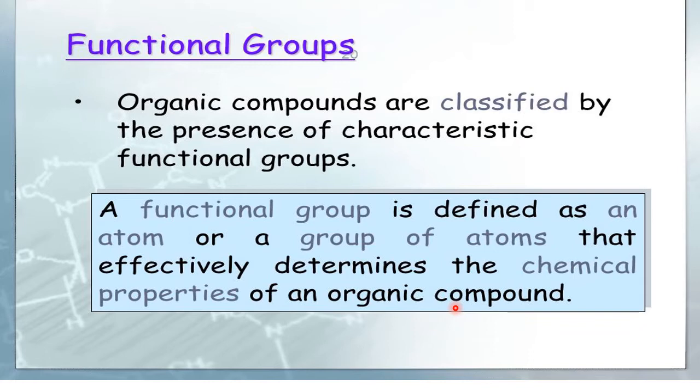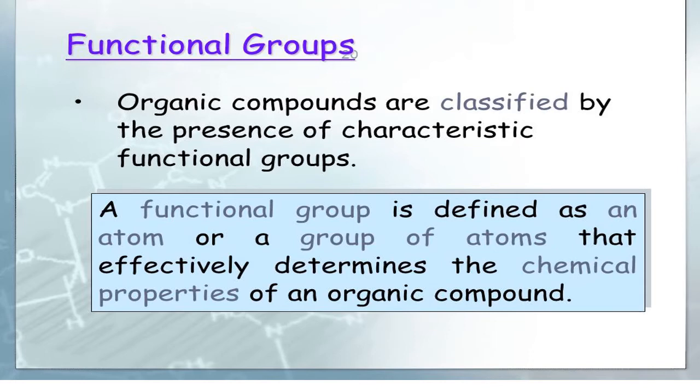But remember, whether it is a single atom or a group of atoms, it will perform a particular function. That's why it says effectively determines the chemical properties. It tells about the chemical properties, the chemical behavior, the chemical approach of an organic compound. So by seeing that one, we can tell that it behaves like this.